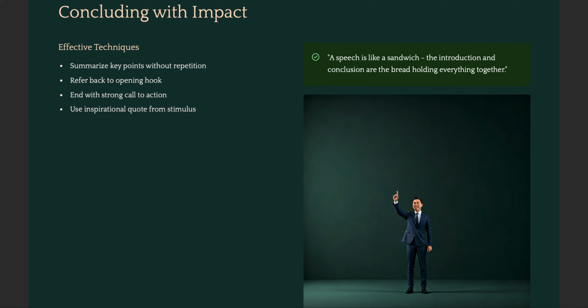Concluding with impact: now you have to wrap it up with a strong summary and a call to action. Circle back to your opening hook. A powerful quote can leave a lasting impression. Think of your speech like a sandwich, with a strong beginning and end. Remember, a speech is like a sandwich: the introduction and conclusion are the bread holding everything together. So your beginning has to be impactful, and your ending has to be just as impactful as well. You have to be inspirational with the ending of your speech.